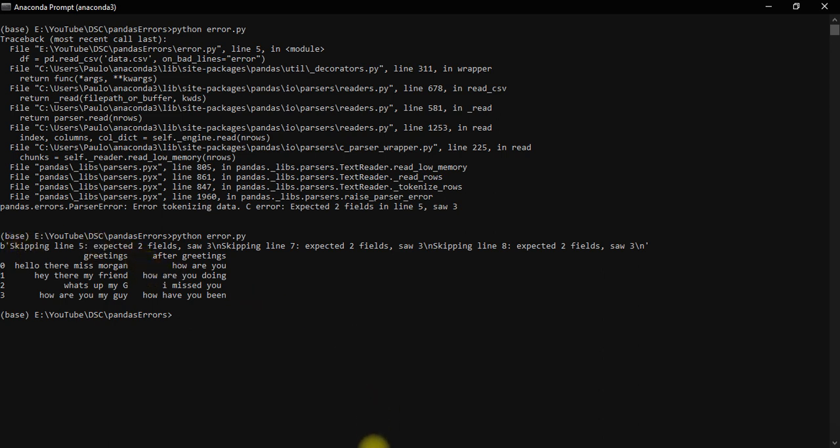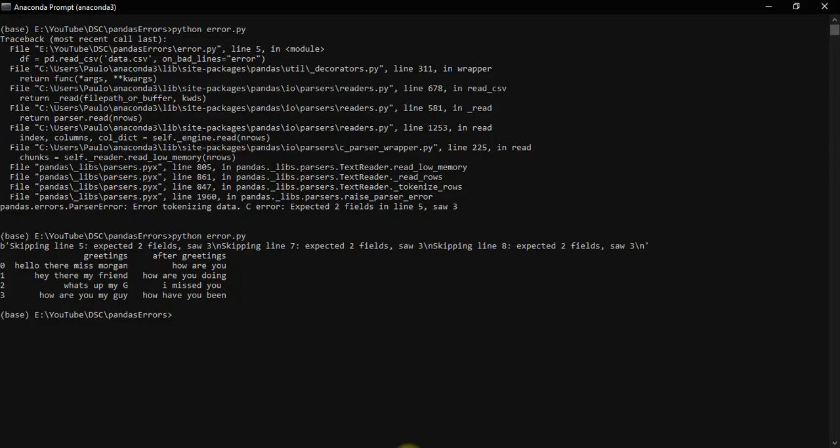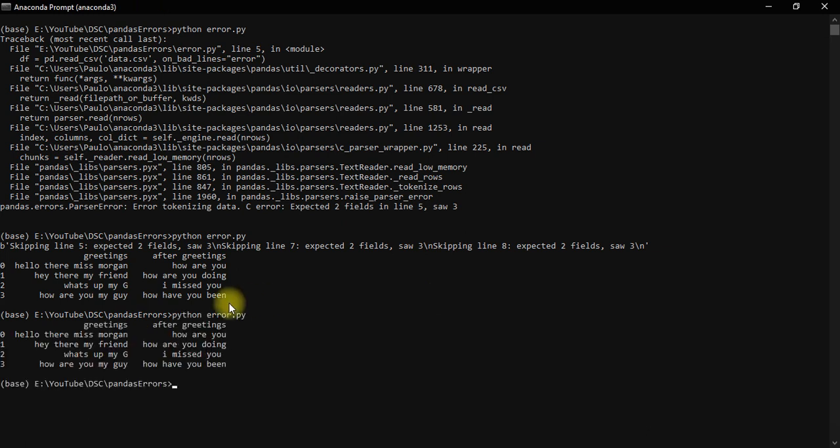The other thing you can do, maybe you want the file to print in a correct way without giving us the warnings or showing us the lines that were skipped, is use the attribute value skip. It's going to print in a clean form without the warnings, without you being shown the lines that were skipped. So let's see. Yeah, like that. You can opt to use this one or this one. And that's how you can solve the error tokenizing data in pandas.